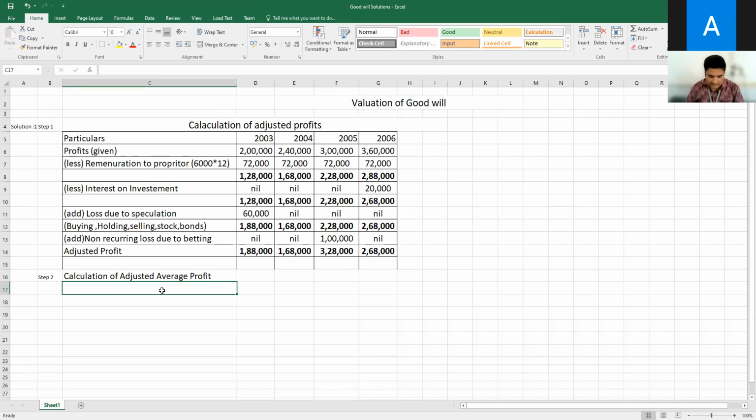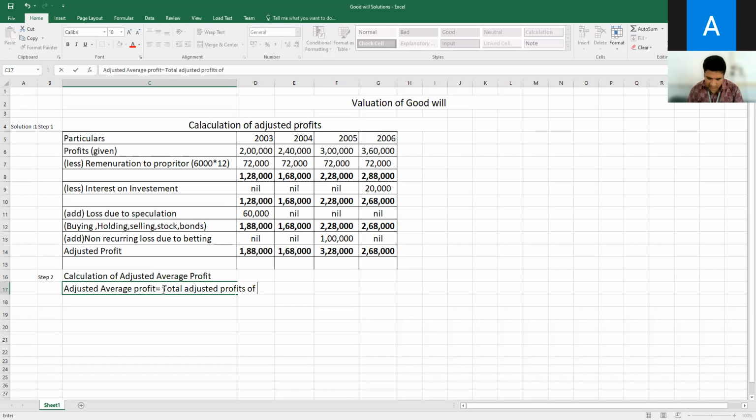Adjusted average profit equals total adjusted profits